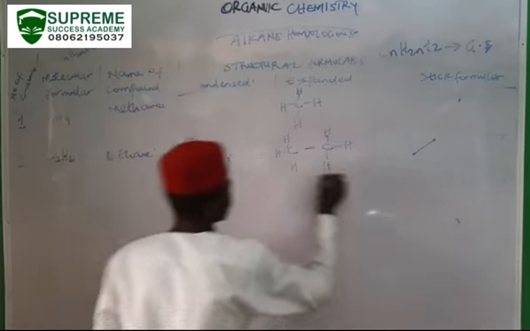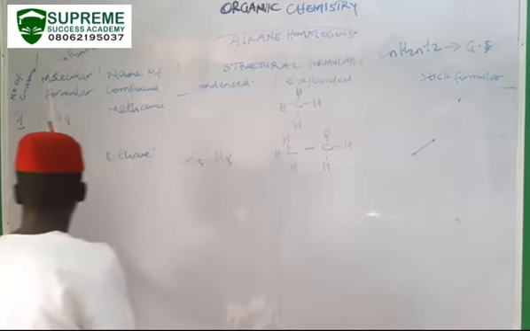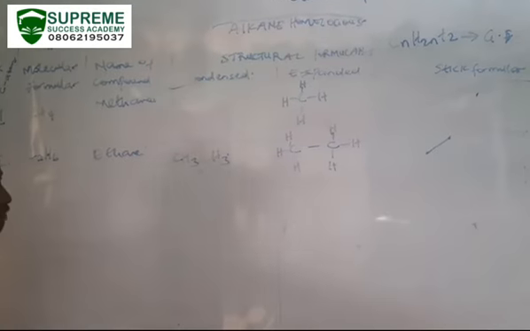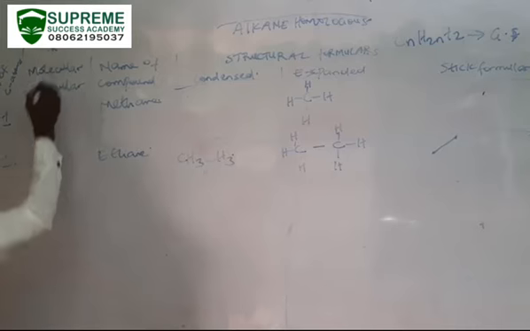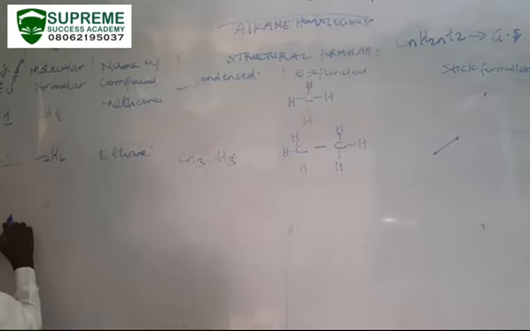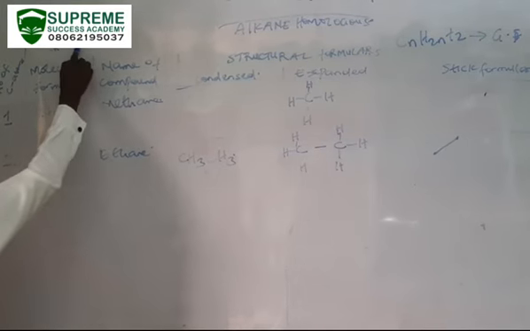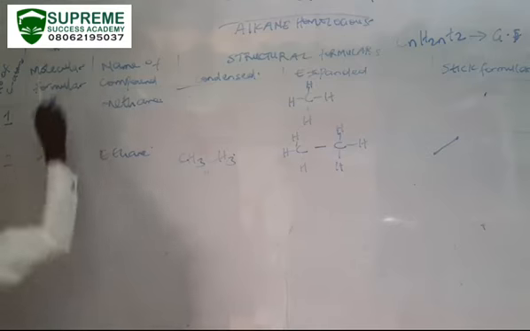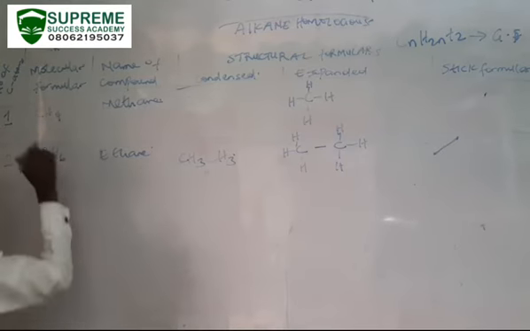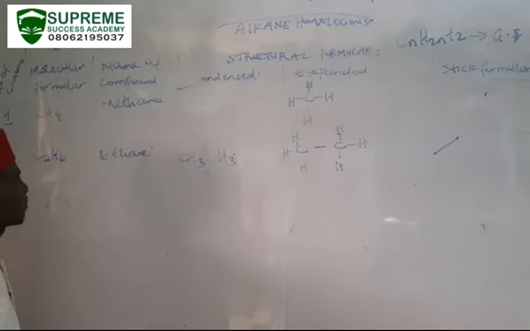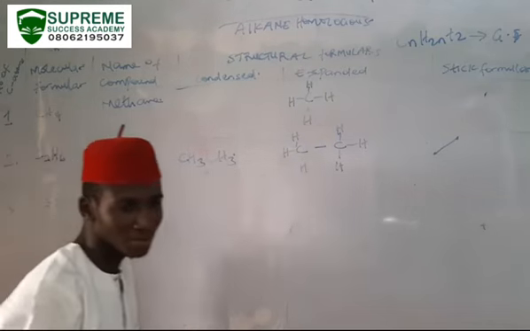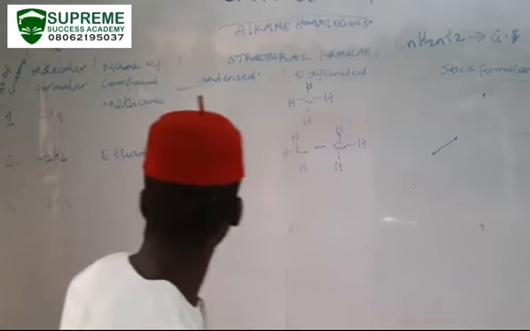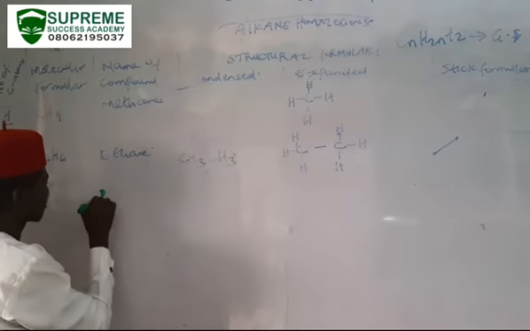Then, for 3 carbons, the molecular formula is going to be, anywhere you see N, you put 3. So this is C3, H, 2 times 3, that is 6 plus 2, that's 8. So therefore, what do I have here? C3H8. What will be the name of the compound? For 3 carbon, remember, it is prop. That gives me propane.